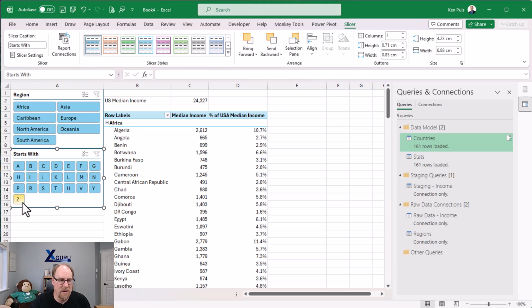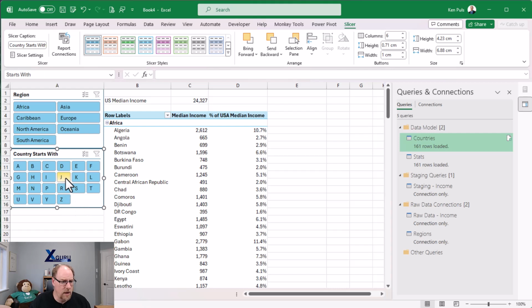I'm not really a big fan of having a single data point on the end here. So I'm going to balance this out just a little bit more. That gives it a bit more even distribution. And then I'm also going to change the caption to be "country starts with." And now that looks a little bit nice, okay? All right, so with that in place, everything looks pretty good.